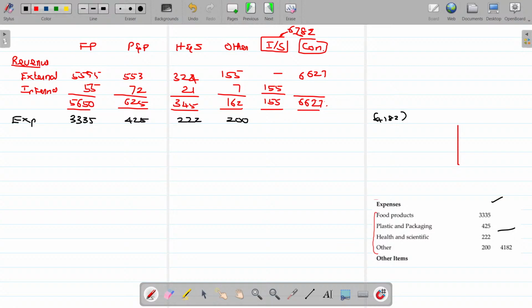I have to do some adjustment. If I subtract the expenses, what will I get? Operating profit. Sales minus expenses. 2315, 200, 123, 123, and here 38 negative.